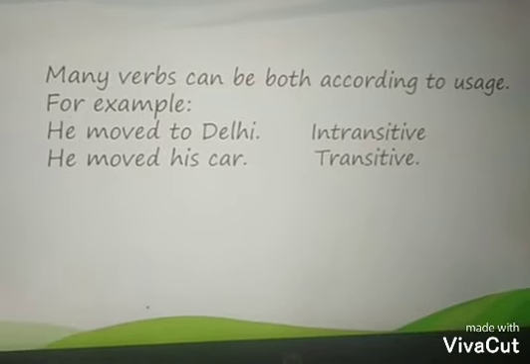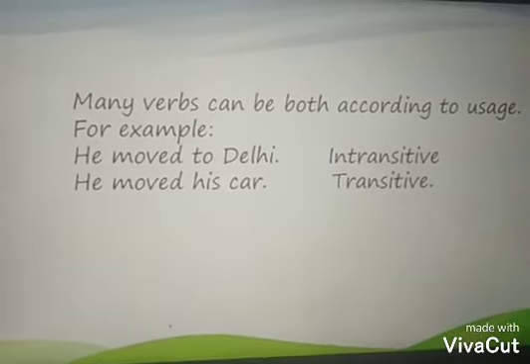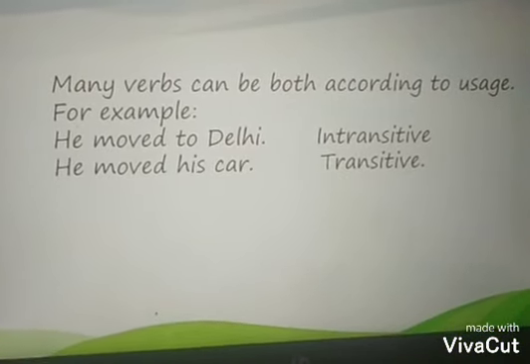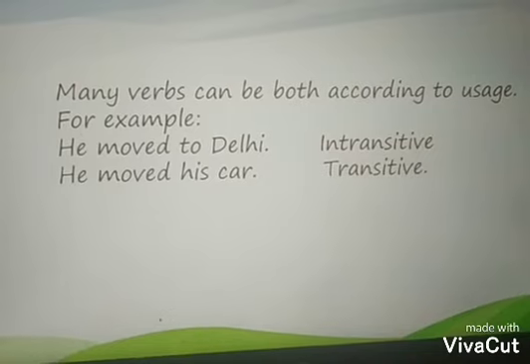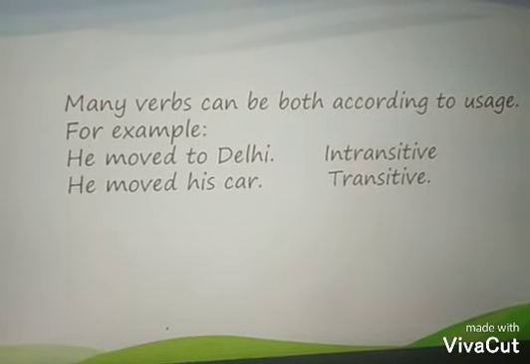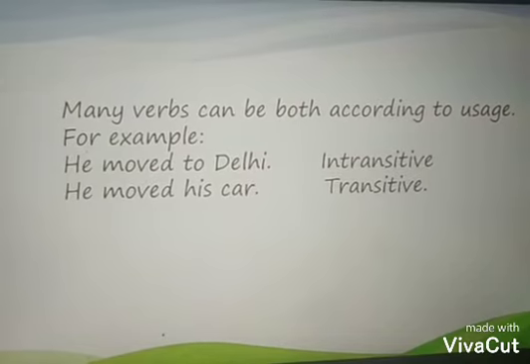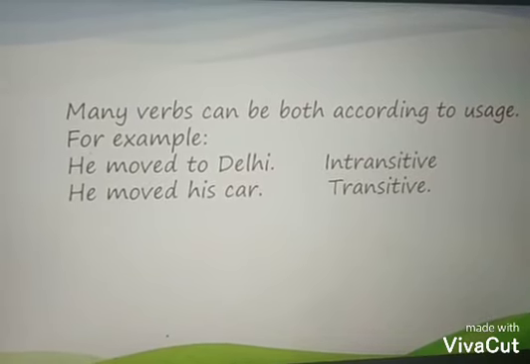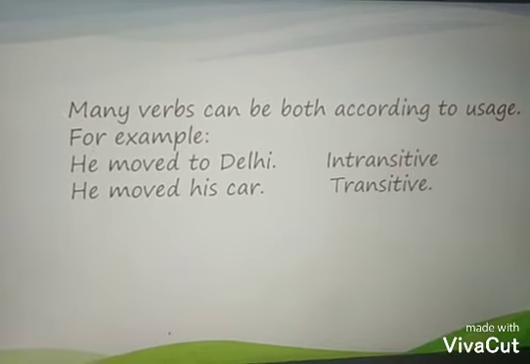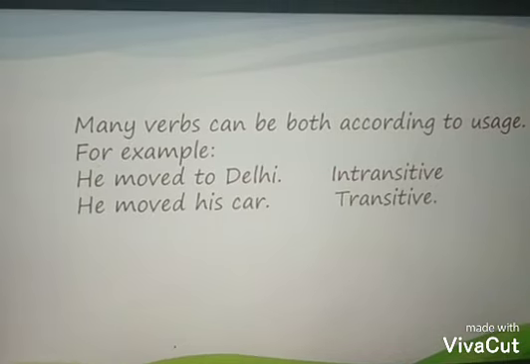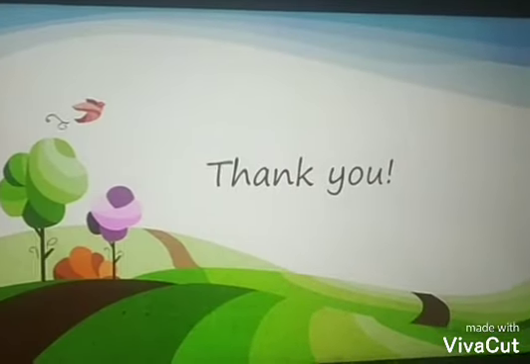See, in the first sentence, he moved to Delhi. Now he moved to Delhi and there is no effect on Delhi. Where? It is giving the answer where. So it is an intransitive verb, moved. In the second sentence, he moved his car. What is he moving? We are getting the answer to the question what, that is car. So moved becomes a transitive verb. I hope students everything is clear to you.